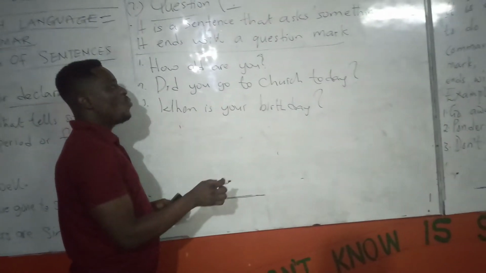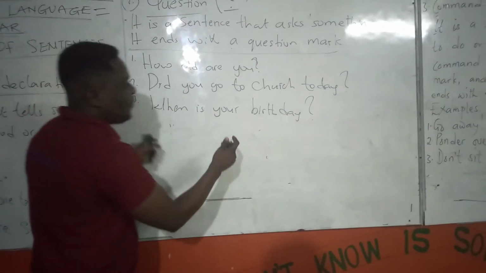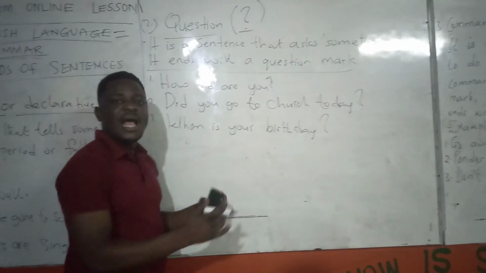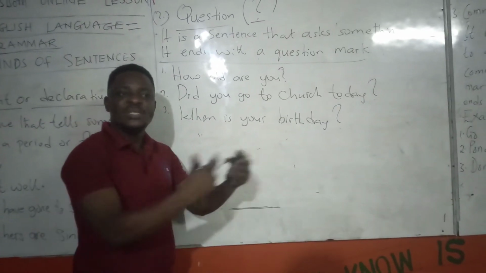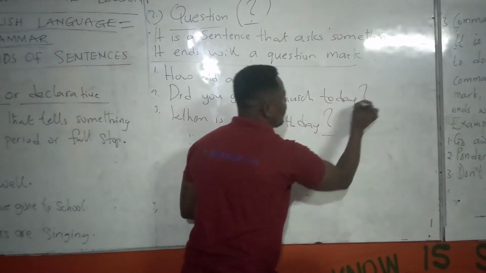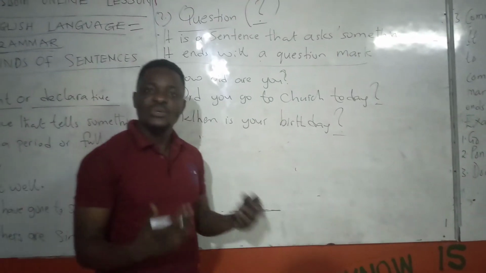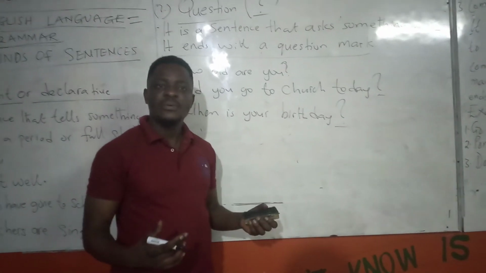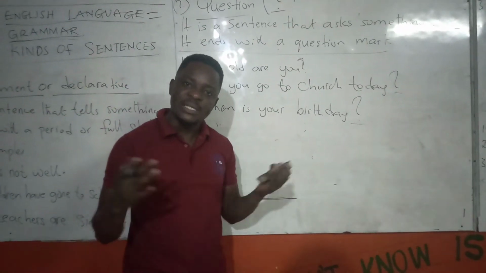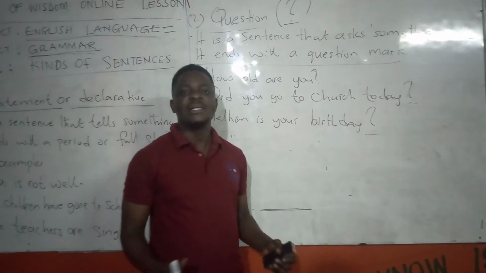Good. So what you have to know is that we have kinds of sentences that ask questions. And with such sentences, we end them with a question mark. So when somebody asks you, baby girl, Amma, Kwesi, have you eaten? The person is constructing a sentence, but this sentence is a question.